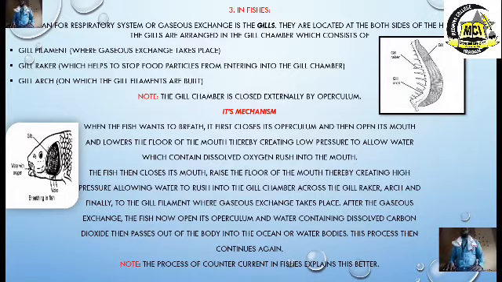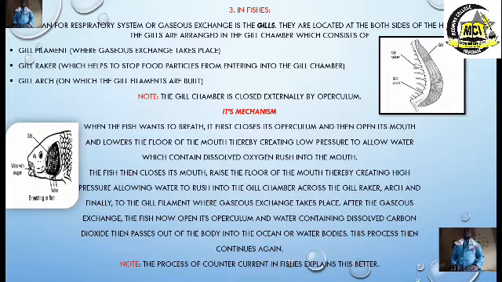What's the function of the gill raker? It helps to stop food particles from entering into the gill chamber. We also have the gill arch. The gill arch helps to connect the gill raker and the gill filament together.